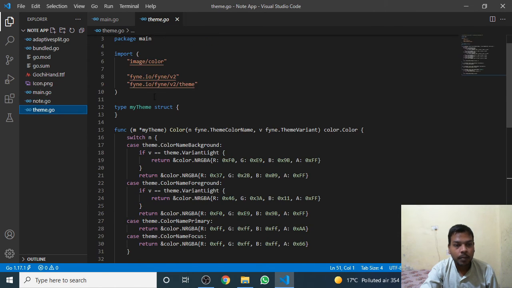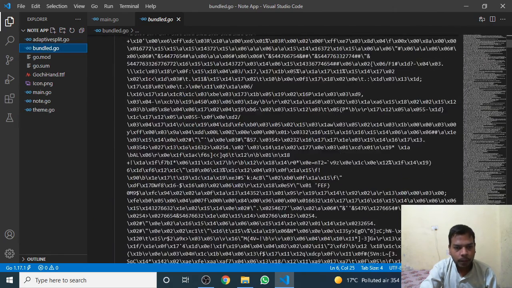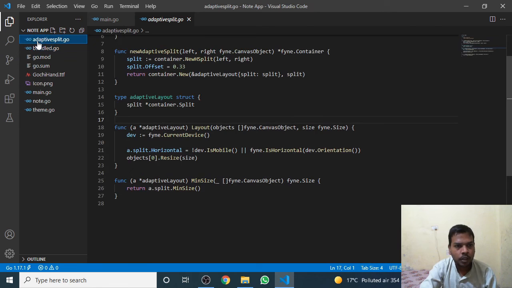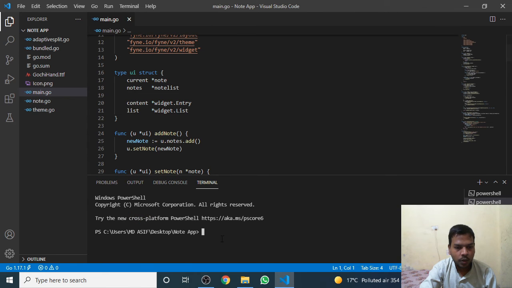After that there is a theme.go file which gives the color combination of that theme, and there are bundle and adaptive files which give the bar separation in the app, like there is a 33% offset in the bar. It is directly available on the internet. It's a binary file, and splits.go is creating the offset as I told you earlier. Okay, now everything is written, and I think there is no error.